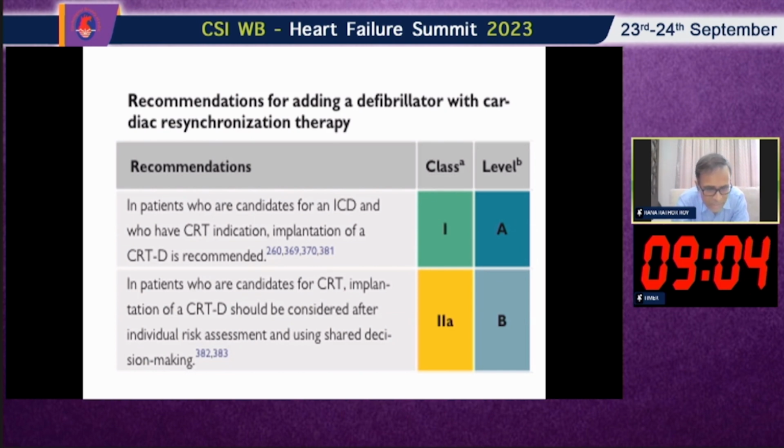But what about patients who are candidates for CRT? Implantation of CRT-D should be considered after individual risk assessment and using shared decision making. That is a class 2 indication.